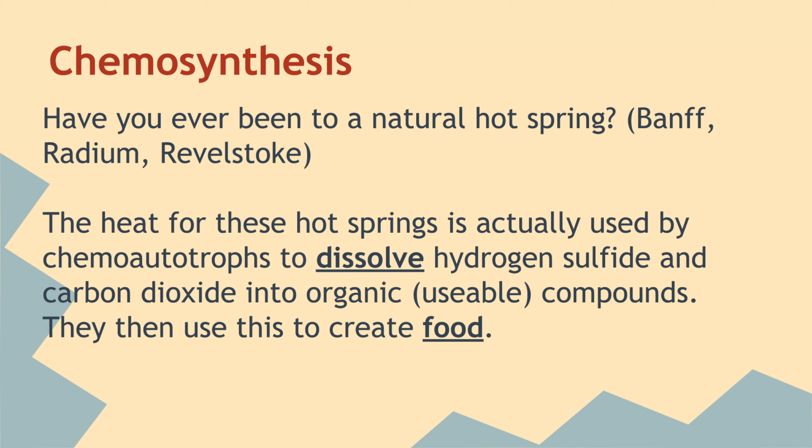Okay, and so you can kind of think of this if you've ever been to a natural hot spring, so Banff, Radium, Revelstoke, Fairmont. The heat from these hot springs is used by the chemoautotrophs to convert hydrogen sulfide and carbon dioxide into organic or usable compounds, so sugars, and they then use this to create food. So it's a really similar process to photosynthesis, but because they don't have access to the sun, they use these hot springs or the different chemicals to then produce the food.